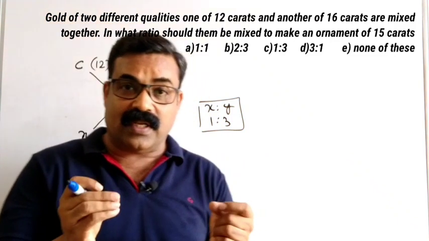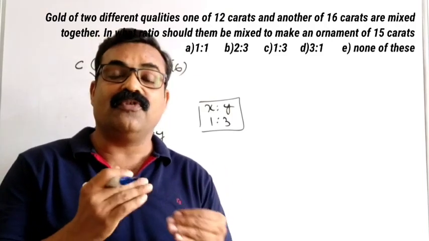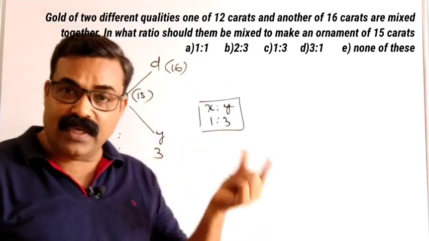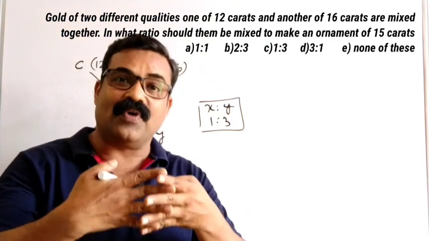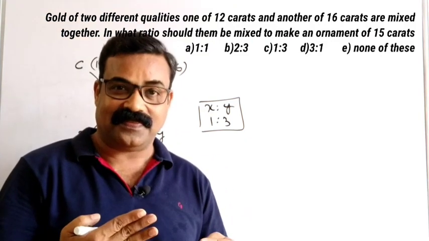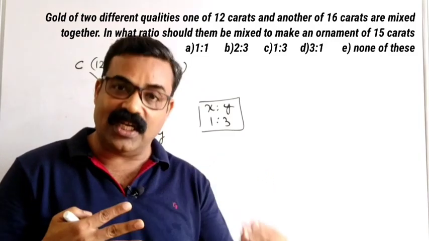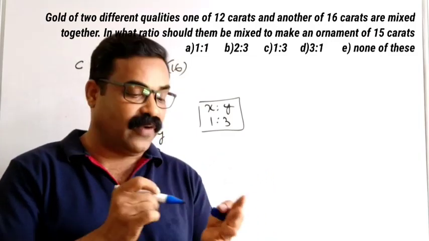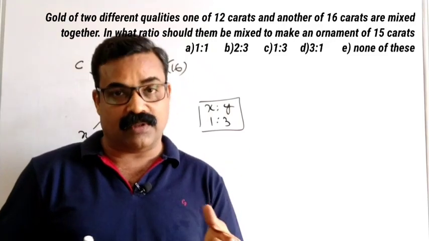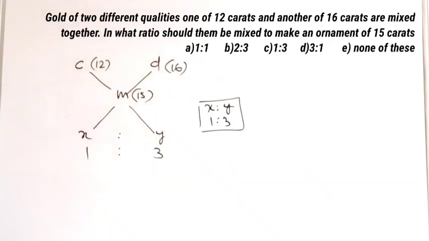In all this type of question, that is type 1 questions, we need to find out the ratio in which these 2 types of items need to be mixed. This is the ratio we need to find out. This is the main type 1 question. So let us go with some more questions. Kindly note it.